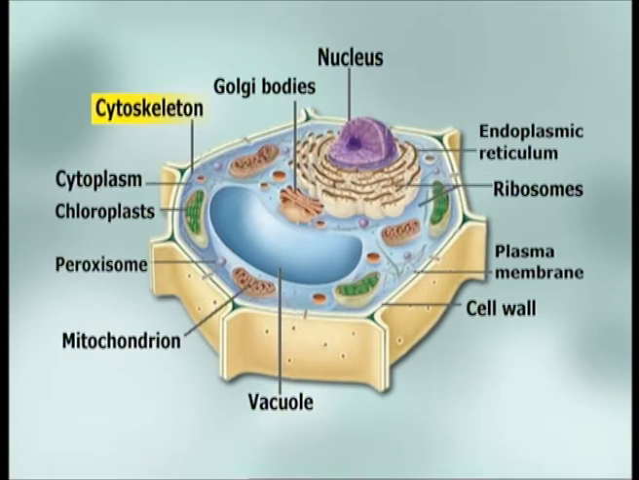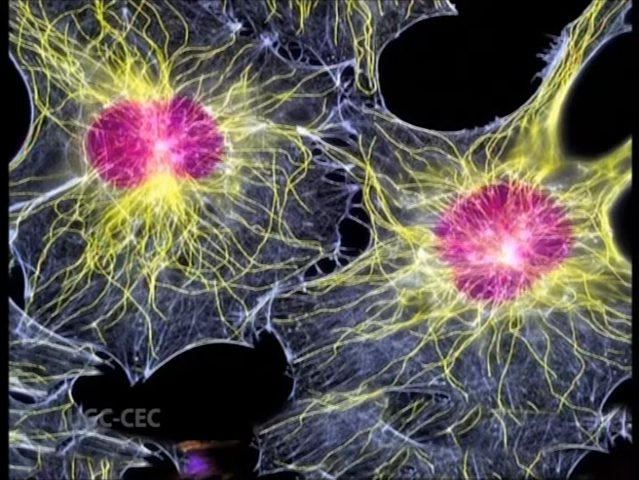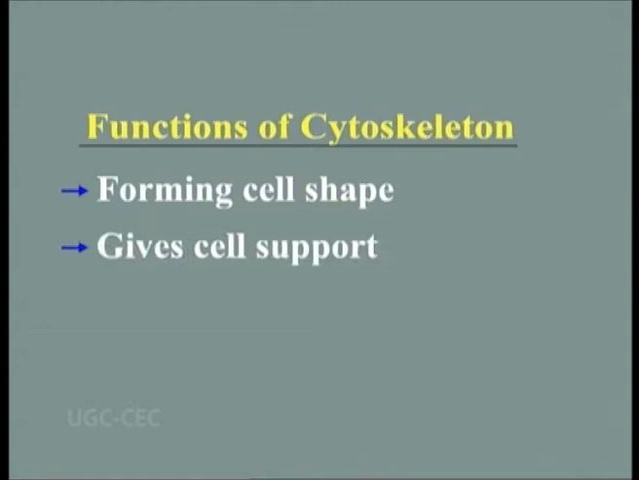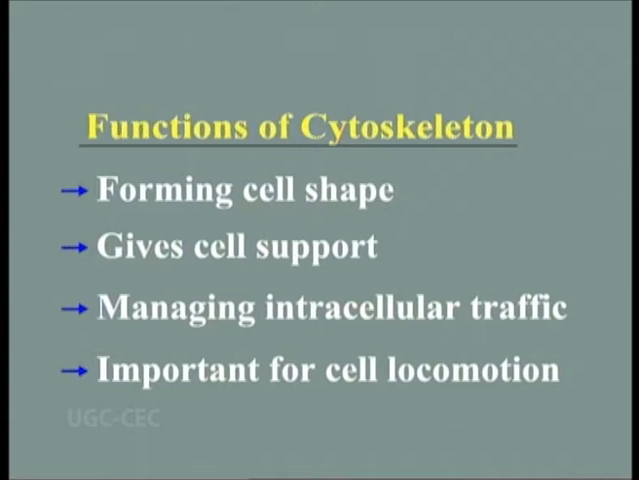Cytoskeleton. Let's take a look at the cytoskeleton. The cytoskeleton can be called the steel girders of the cell. The cytoskeleton makes up the internal framework, like the steel girders that are the framework for the buildings in the city, that gives each cell its distinctive shape and high level of organization. The cytoskeleton consists of a web or mesh of protein fibers that pass throughout the cell, forming the cell shape, giving the cell support, managing intracellular traffic, and important for locomotion.